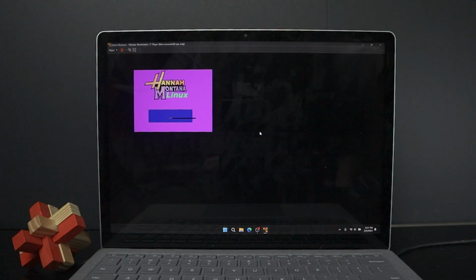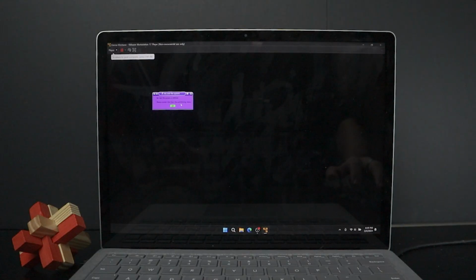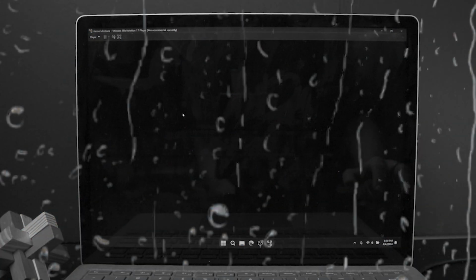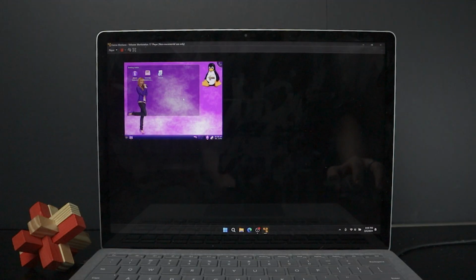Oh, there we go. We're getting a little bit of a loading bar going. Hey, let's go. She's quick. Hannah Montana's quick. All right, well, we're kind of just sitting here at a black screen. Maybe Hannah Montana's not as fast as I thought she was. No root file system. What does that mean? Please correct this from the partitioning menu. Oh, we're in. Oh God, what did I do? I clicked and Hannah Montana just left us. Hannah Montana, please come back. I didn't mean it. We have a beige square. Oh my God, it is beautiful.